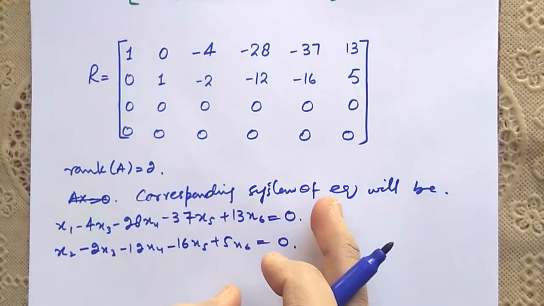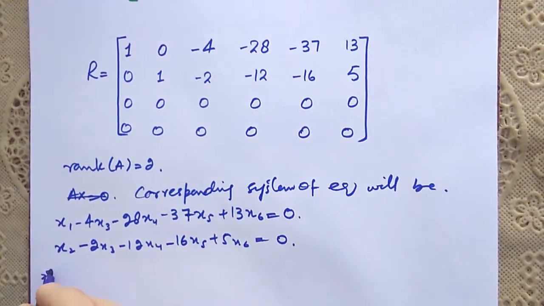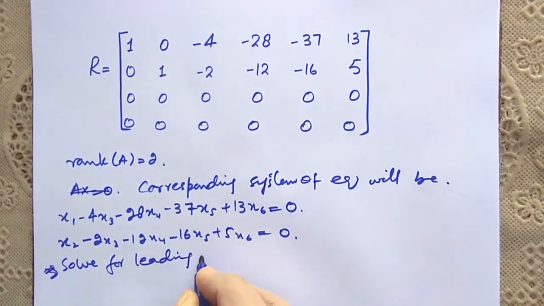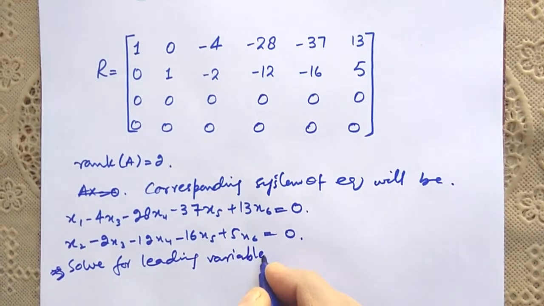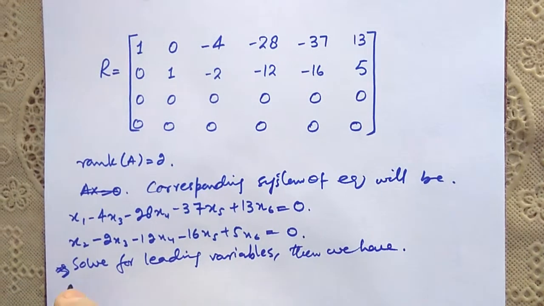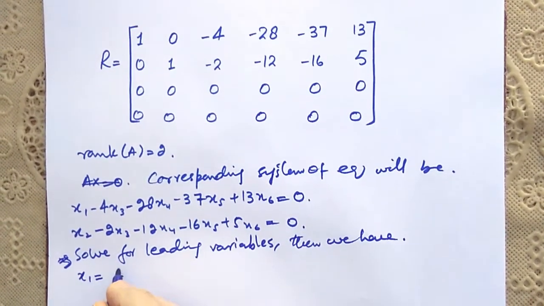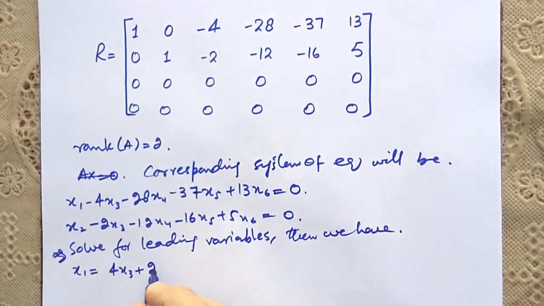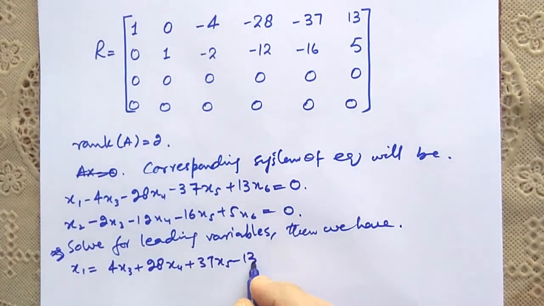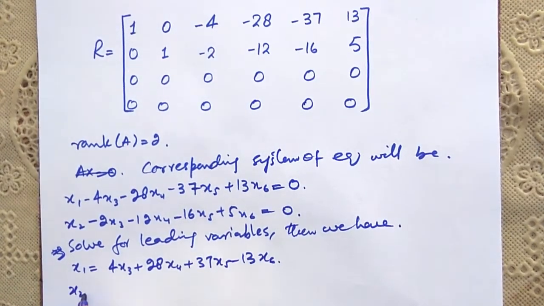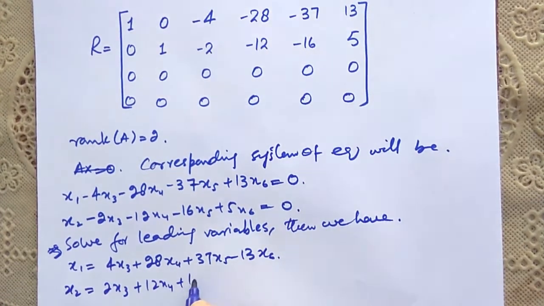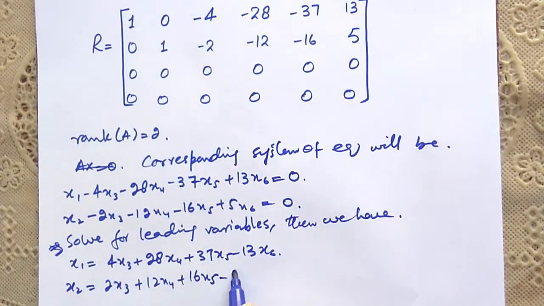Solve these two equations for leading variables. So we solve for leading variables. Then we have x1 is equal to 4x3 plus 28x4 plus 37x5 minus 13x6, and x2 is equal to 2x3 plus 12x4 plus 16x5 minus 5x6.